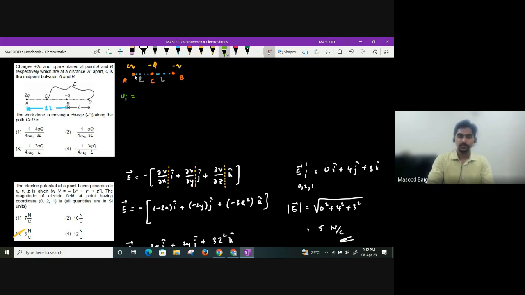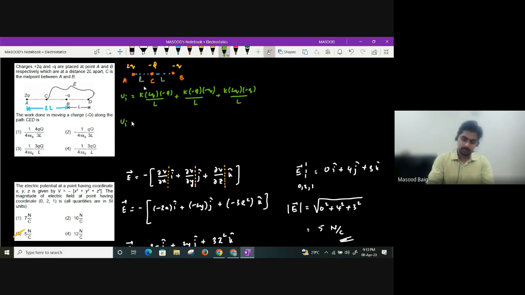The first pair is this, the second pair is this, the third pair is this. So I'll get K into 2Q into minus Q divided by L, plus K into minus Q into minus Q divided by L, plus K into 2Q into minus Q divided by L.